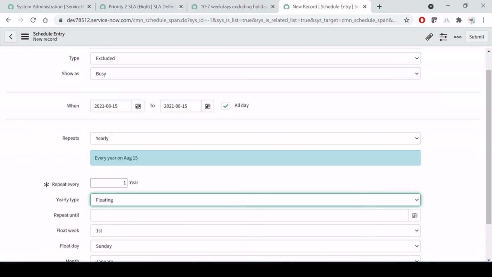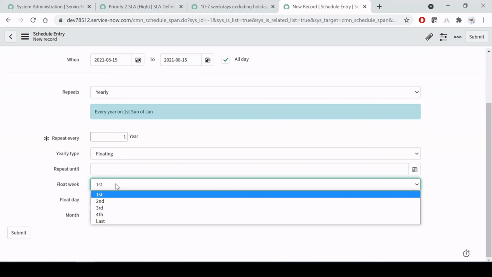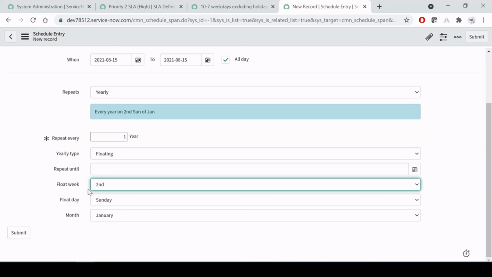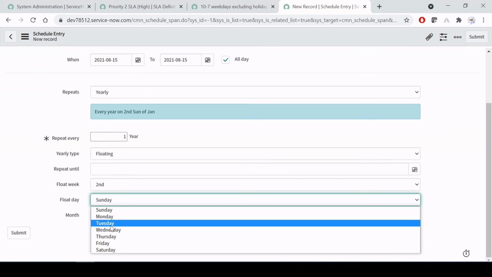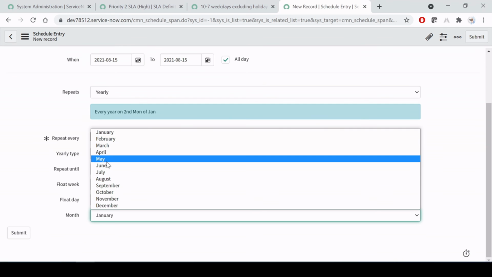Floating is for when you are not very specific about the date, and some festival will come, say, on the first week of a certain month. Let's say some festival is coming on the second week of the month, and it is every Monday, in every June.